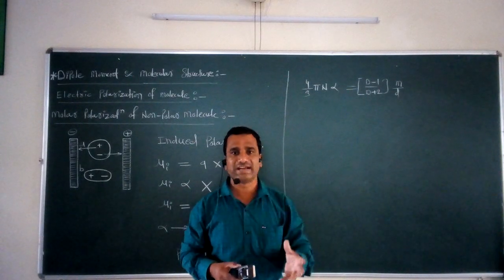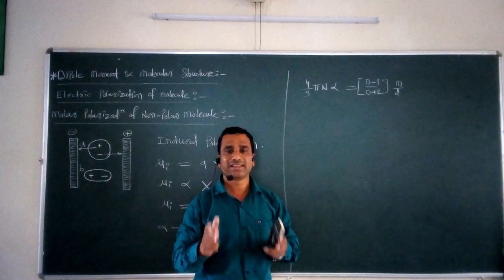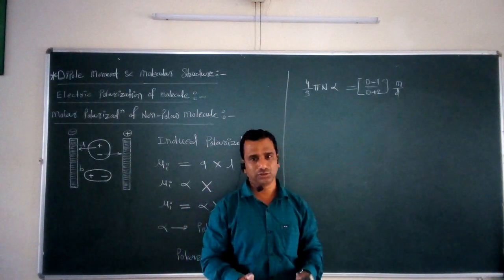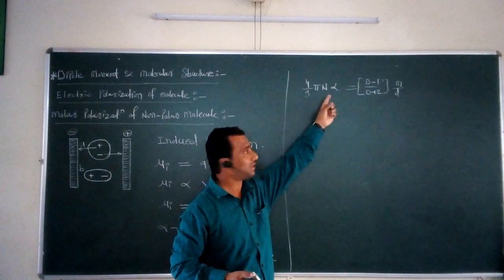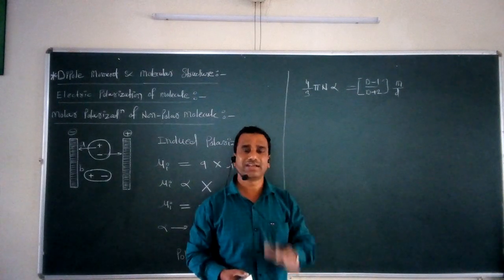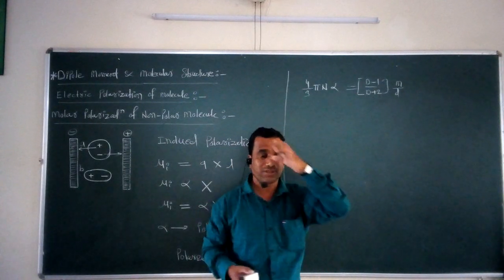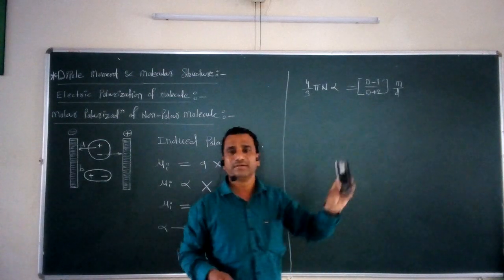So these two scientists proposed the relationship between this alpha and the dielectric constant present in a particular molecule. In this equation, what are the terms? This N is Avogadro's number. Alpha stands for the polarizability of this molecule. This capital D is called the dielectric constant. Capital M stands for the molecular weight of the substance, and this small d is the density of this particular medium.